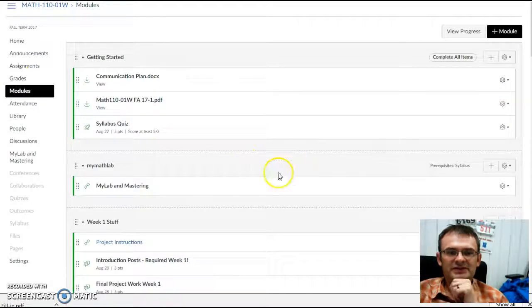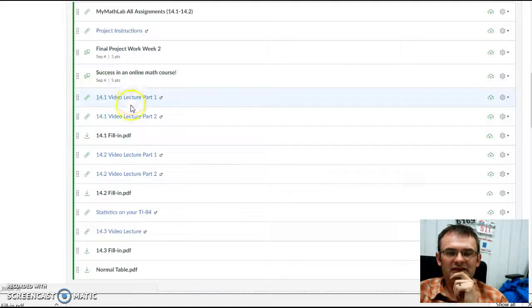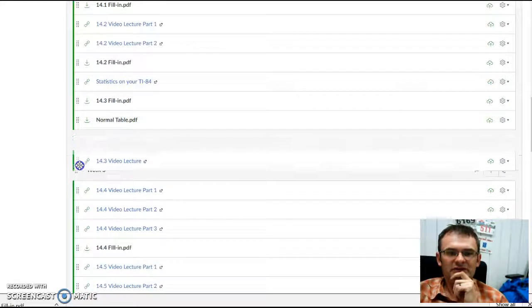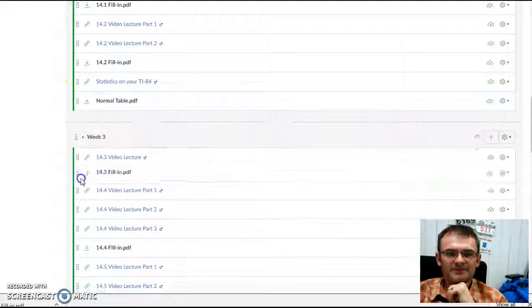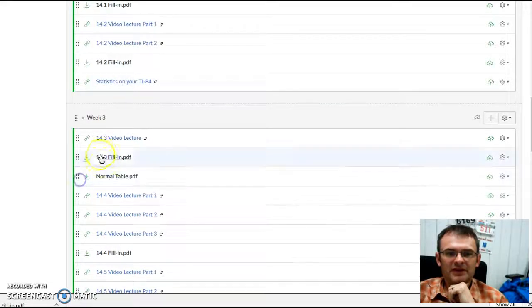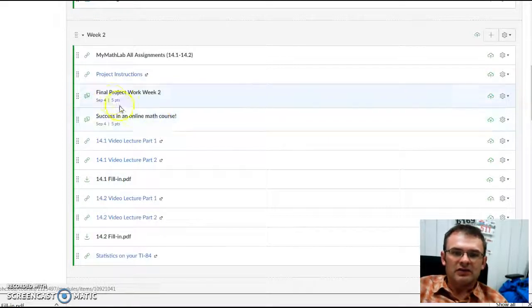So first 2 assignments there. Down below that, you will see lectures and notes for those sections. Actually, the 14.2 links are here. And they should be. I'm going to drag those down. By the time you guys look at this, they won't be there anymore. 14.3 is next week. I think the normal table goes with that too.